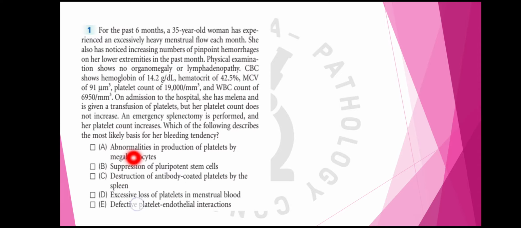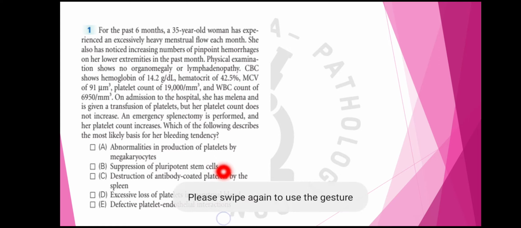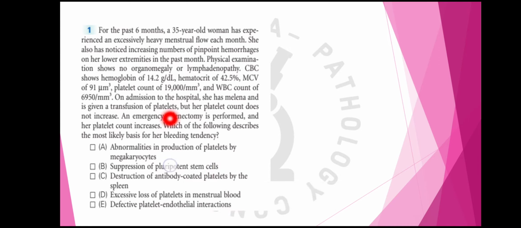So one is abnormal production of platelets by the megakaryocytes, suppression of pluripotent stem cells; destruction of antibody-coated platelets by the spleen, this is ITP; and excessive loss of platelets in the blood, menstrual blood, this is not the answer; defective platelet-endothelial interaction. So the answer is C, destruction of antibody-coated platelets by the spleen. And what are the clues? The clues are, first of all, there is thrombocytopenia, a decreased count. In the history there is 6 months, she is a female, and there is the presence of petechiae.